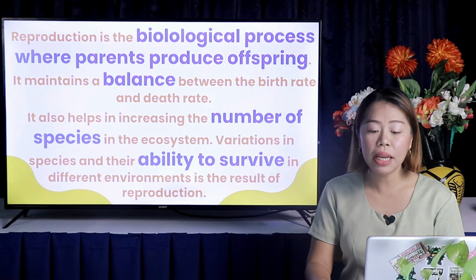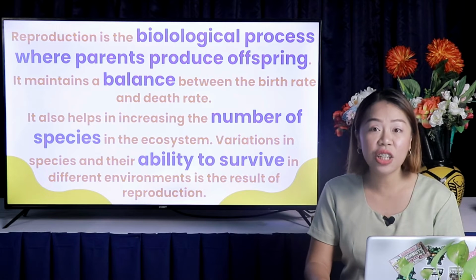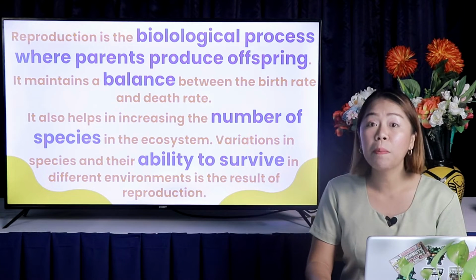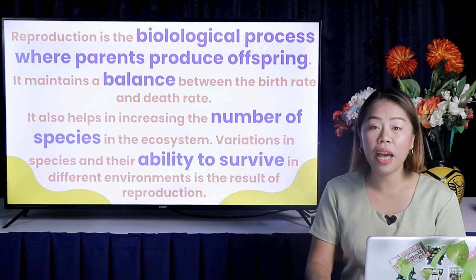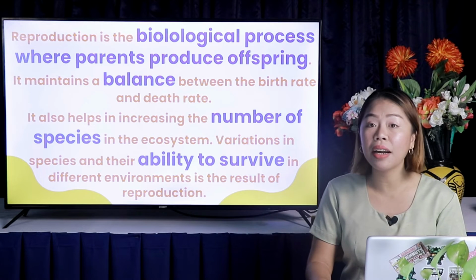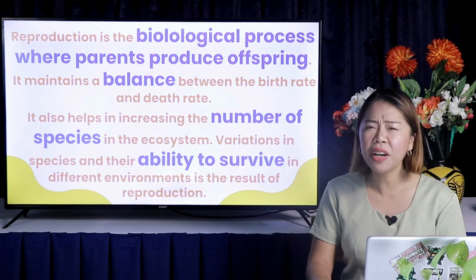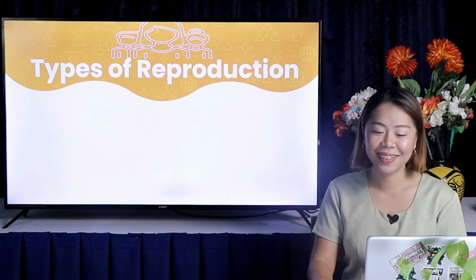It also helps in increasing the number of species in the ecosystem. The genes are transmitted from the parents to offsprings. This leads to the evolution of species. Variation in species and their ability to survive in different environments are the result of reproduction.